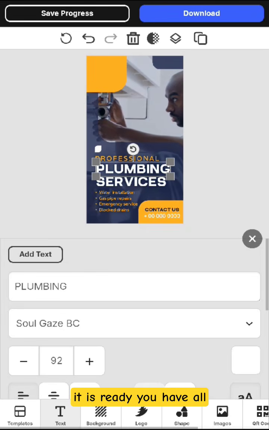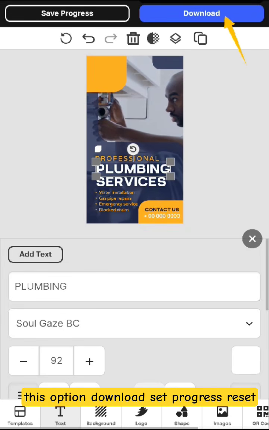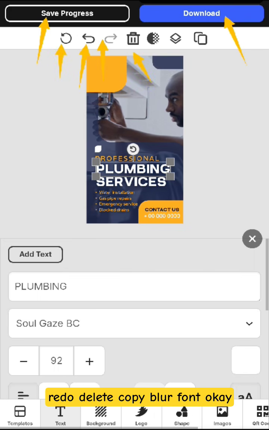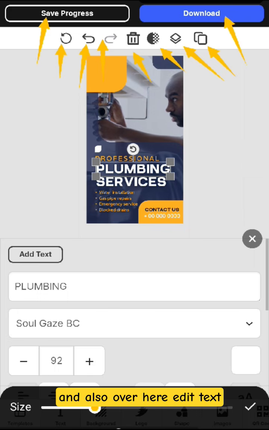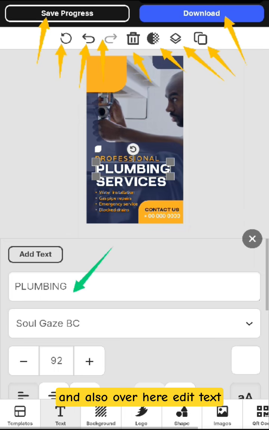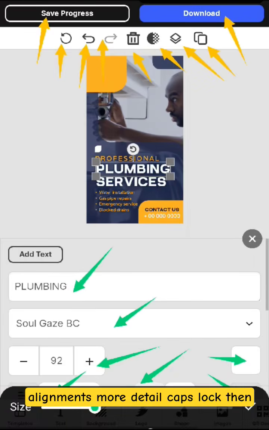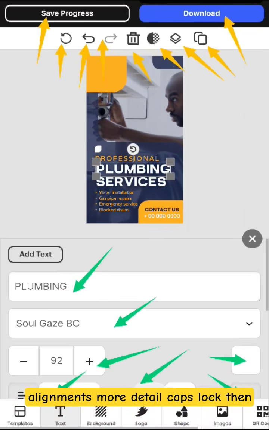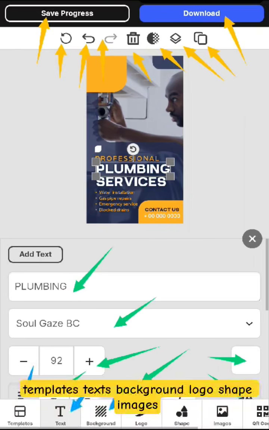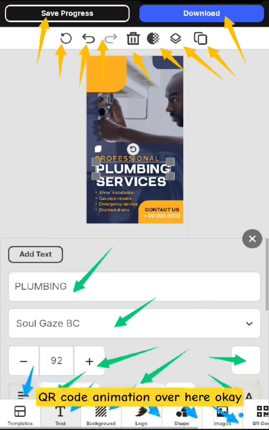Once it is ready, you have all this option: download, save progress, reset, redo, undo, delete, copy, blur, font. Okay, and also over here edit text, font, you can change size, color, alignments, bold, italics, caps lock. Then templates, texts, background, logo, shape, images, QR code, animation over here.